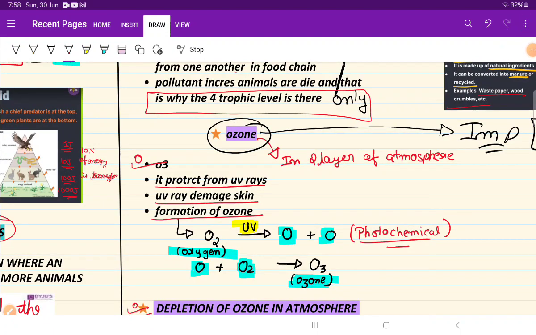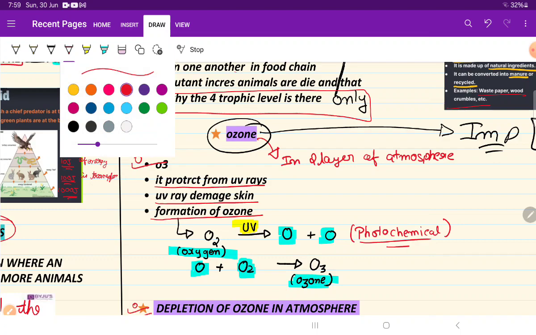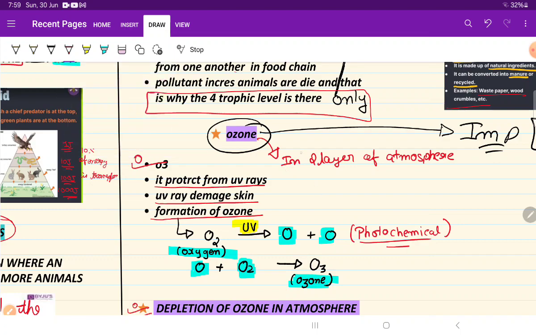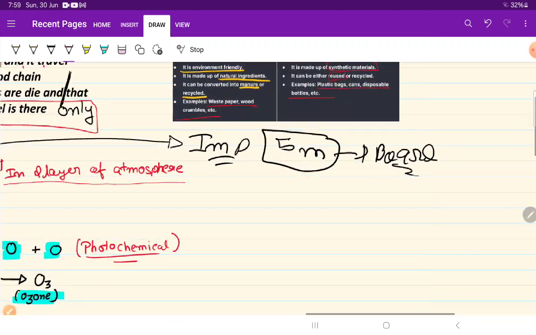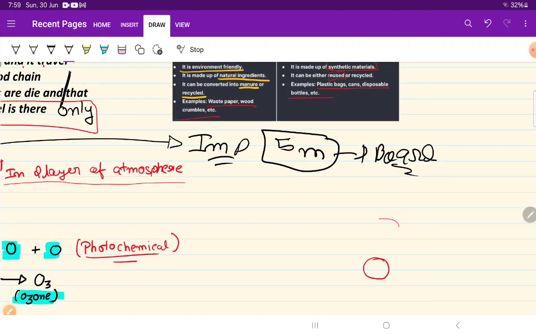First of all, the ozone layer. Ozone is a type of layer, and the molecule is O3. We will learn where the ozone is present, its function, how ozone forms, what its importance is, how it is being destroyed, and why it is being destroyed. But first of all, let's see its location. It is in the second layer of the atmosphere. That means this is our earth, and this is the atmosphere.